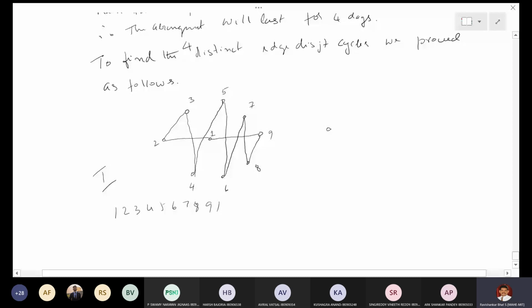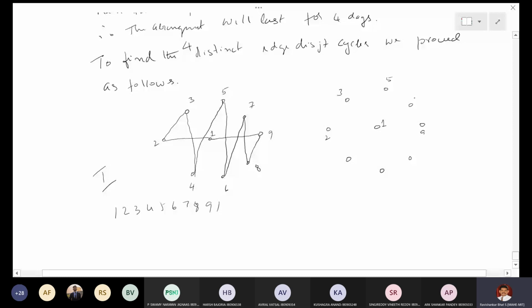3 elements here. That is 1, 2, 9. Next is all odd numbers above, that is 3, 5, 7.